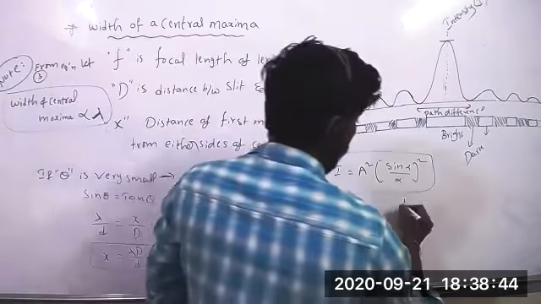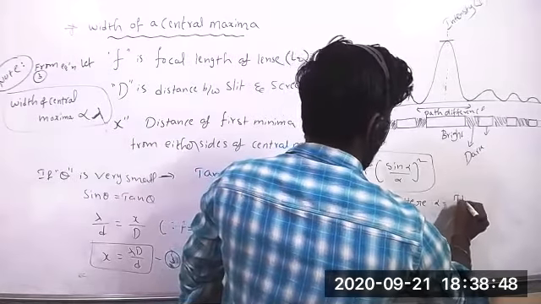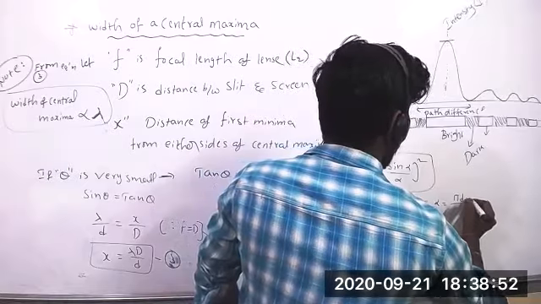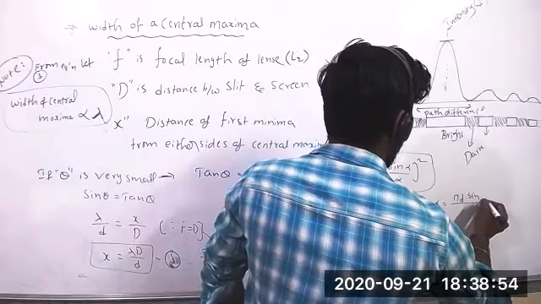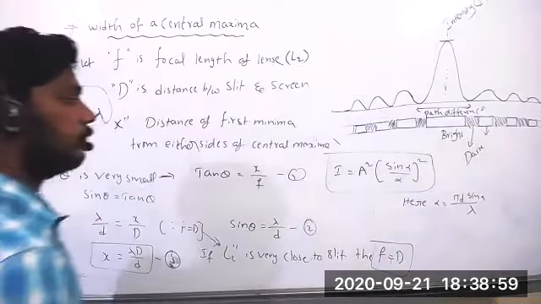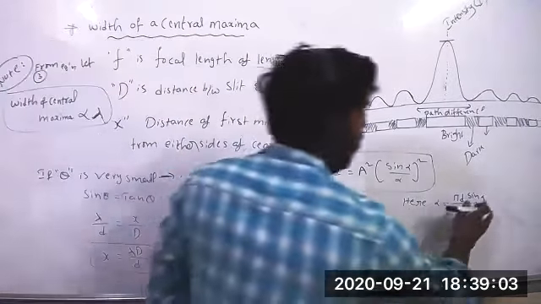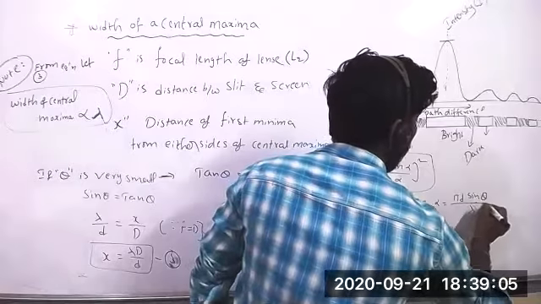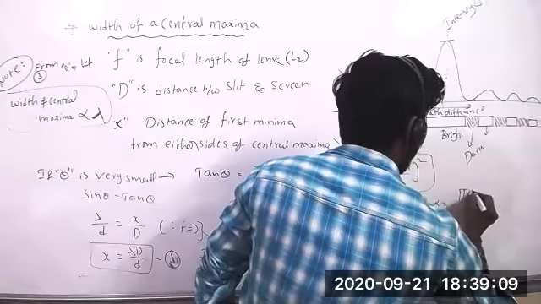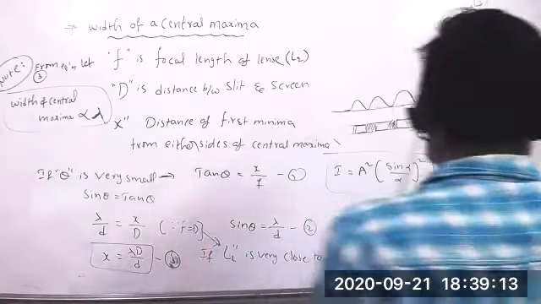Here alpha equals pi d sin theta by lambda.